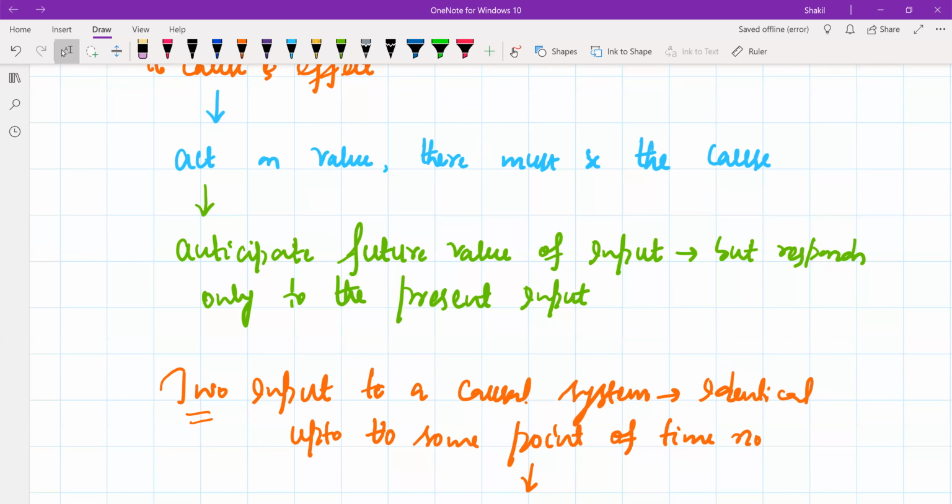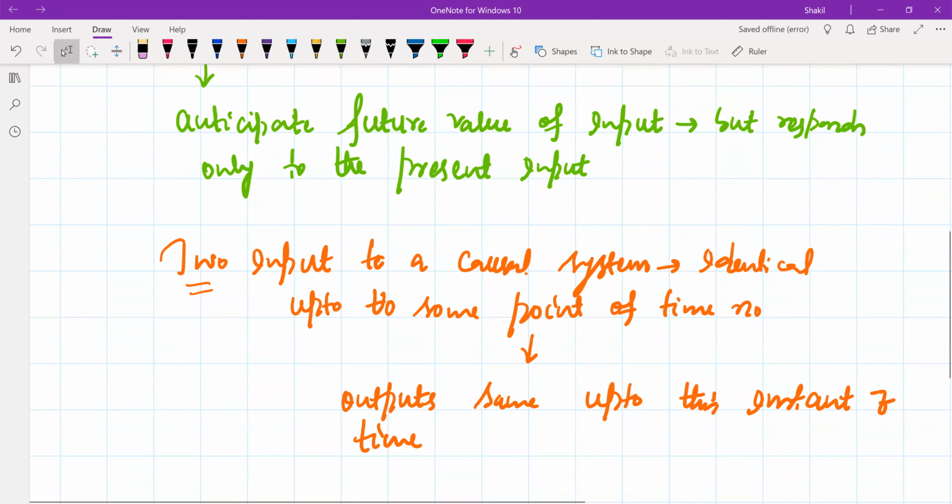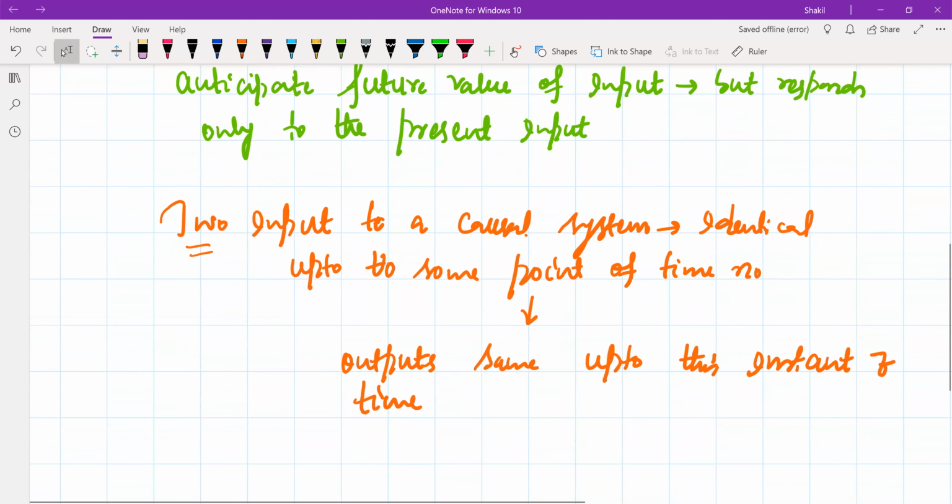Now, what does it mean? We can sum up this property by saying this. If we apply two inputs to a causal system that are identical up to some instant of time, then the outputs for this system, meaning the outputs that will result for these two inputs, must be the same up to this instant of time.